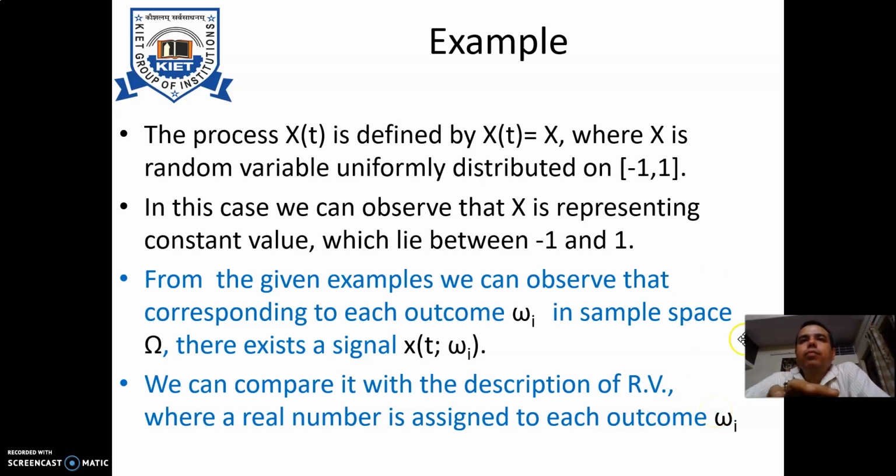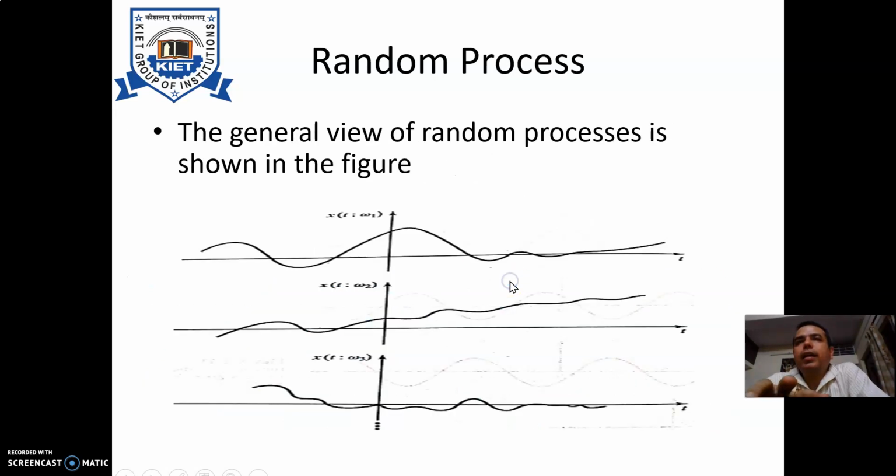We can very well correlate it again with this particular example, where I had shown you the general view of a random process. So at some instant t, a functional form omega 1 had been observed corresponding to some random function. Again, at another time instant, you get another functional form of representation.